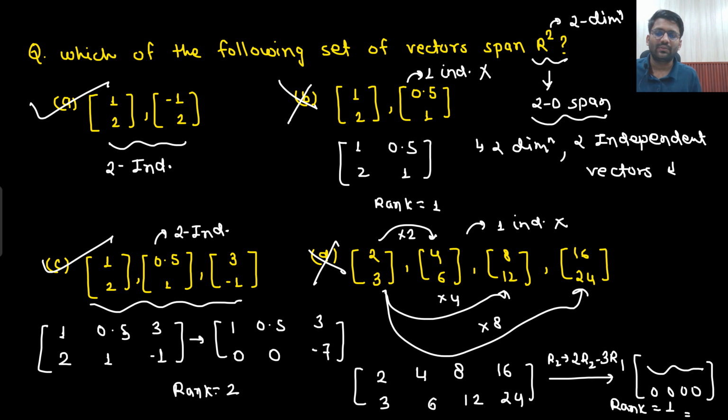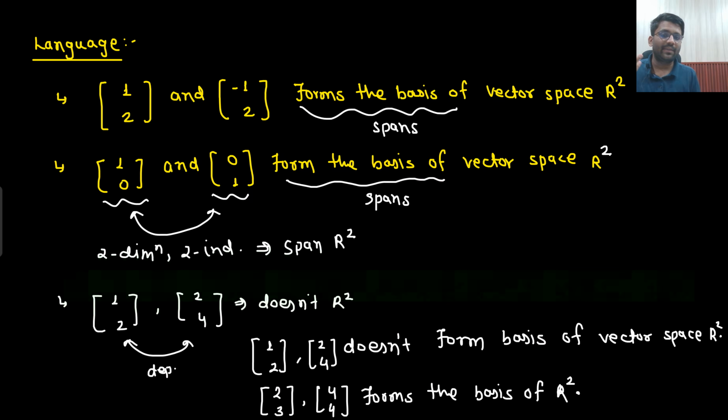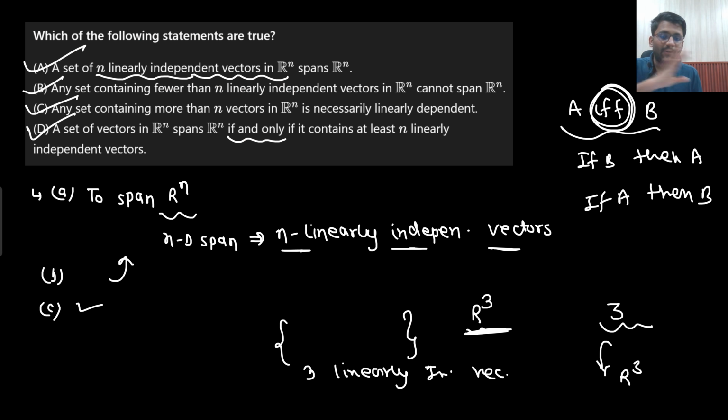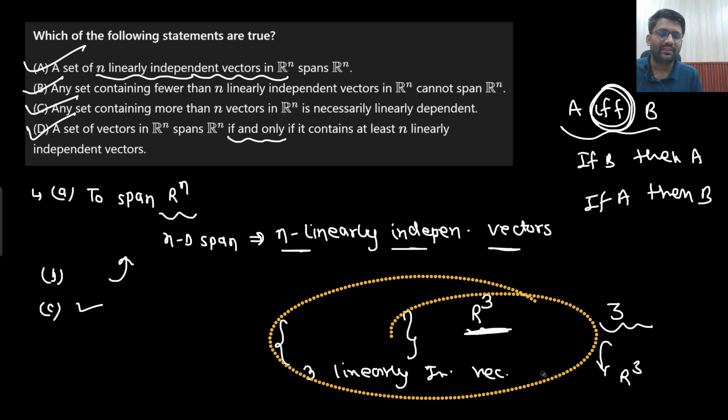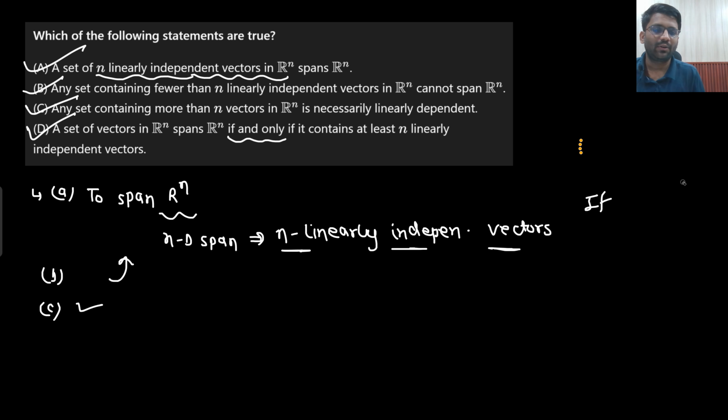Have we seen those examples? Yes. Here in this example we saw, we were having 2 linearly independent vectors, it was spanning R2. And to span R2, we need 2 linearly independent vectors. That is also correct. These statements may feel difficult, but if you know the meaning of everything, then they are very straightforward. To span R3, we would need 3 linearly independent vectors. And if we are having 3 linearly independent vectors, then we will be able to span R3. That's it. That means the statement goes both sides. Statement D is also correct.